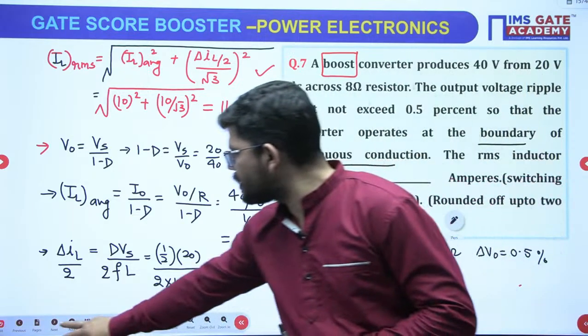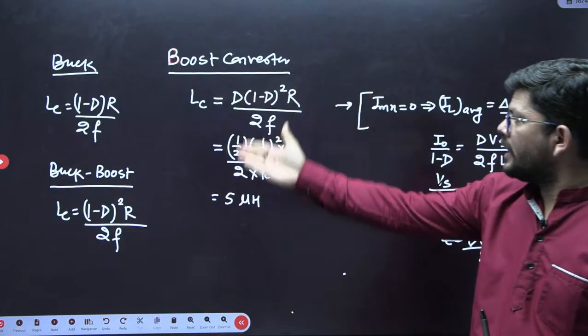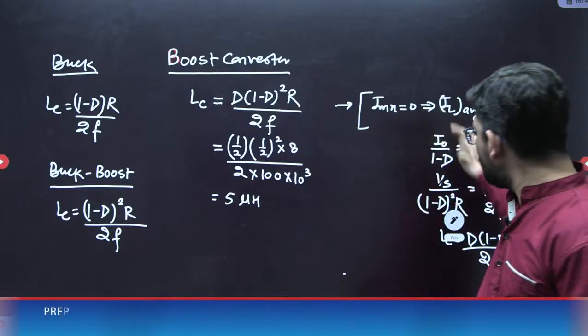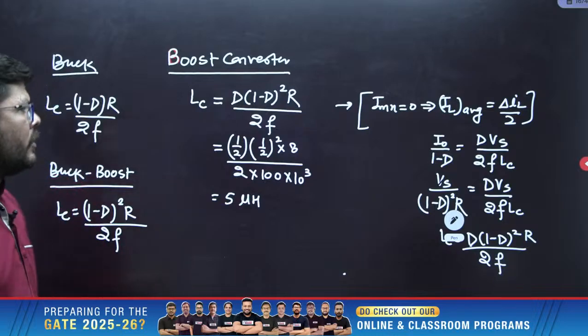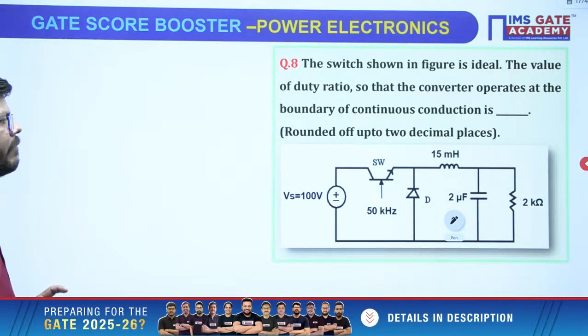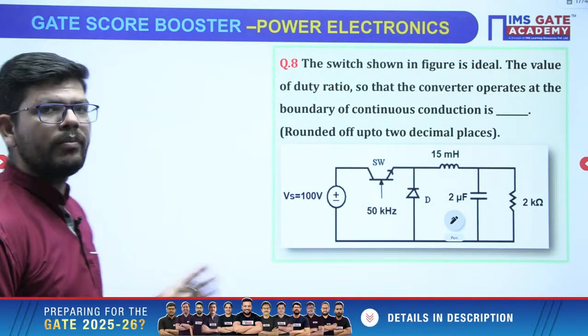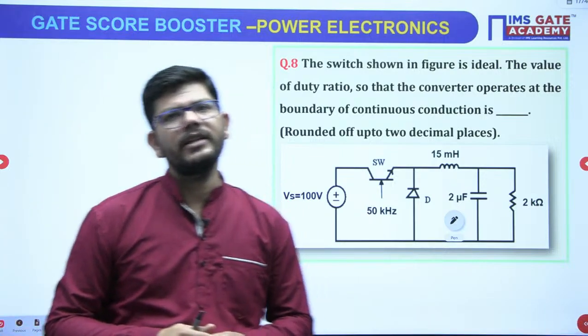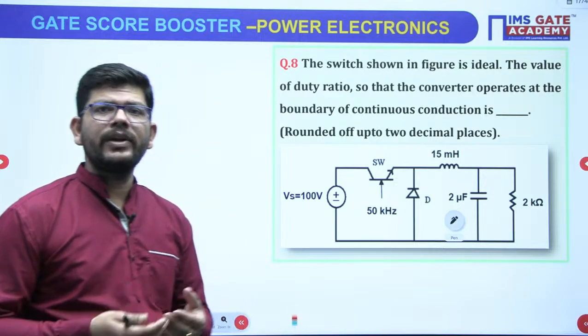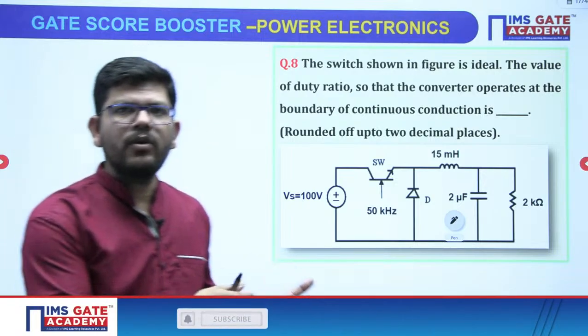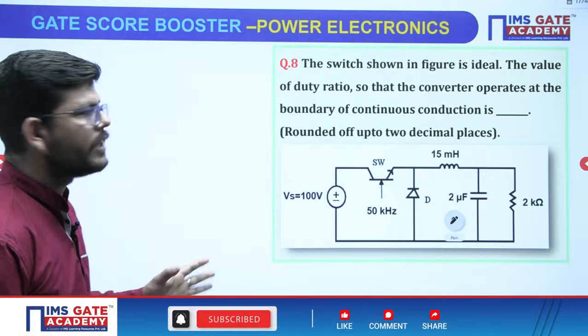And then we have discussed the critical inductance formulas and how to get that if suppose you forget. So in this way we have calculated RMS value of current in case of first buck converter and then boost converter, right? The purpose was to get you revise all the formulas as well and the approach that we are using, right?